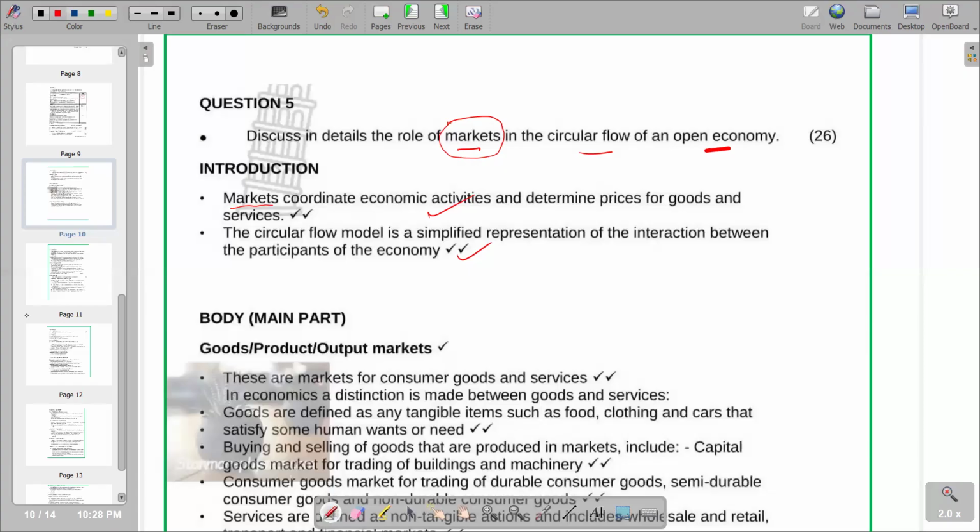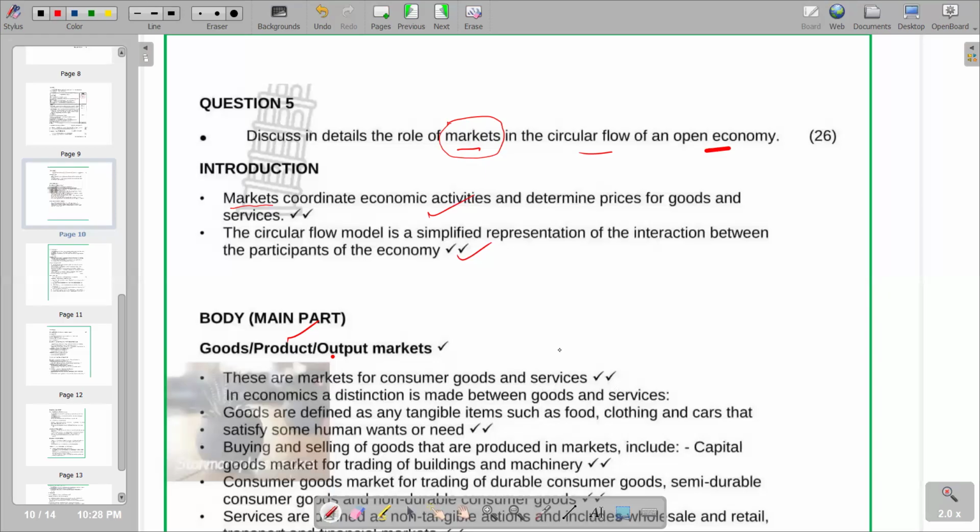On the first part, we have got the product market, which is also called the goods market or the output market. On the first point, these are markets for consumer goods and services. So you see that it includes goods and services. In economics, a distinction is made between goods and services, but basically the distinction is very clear.